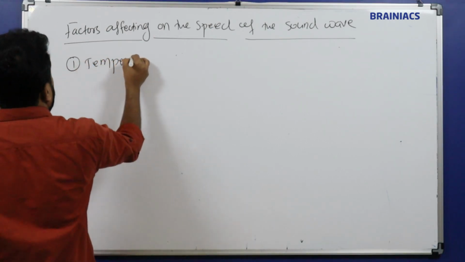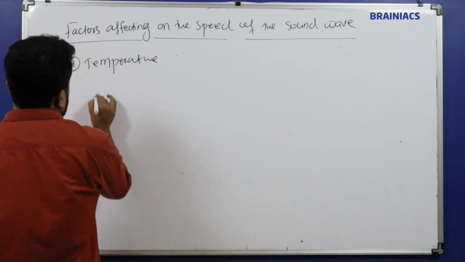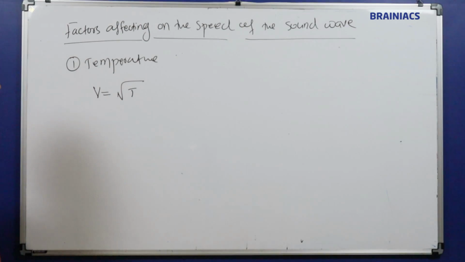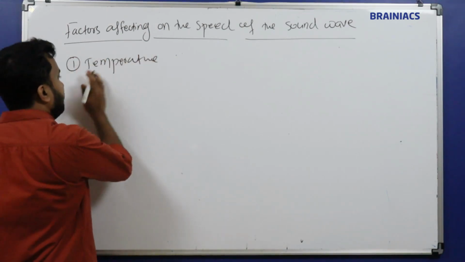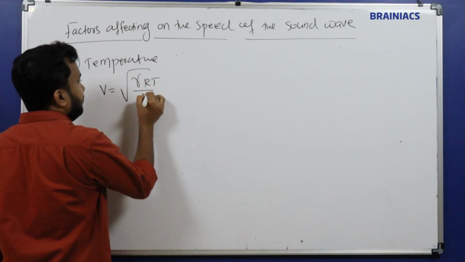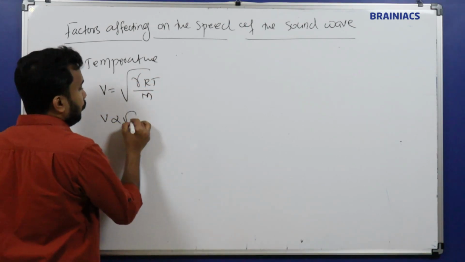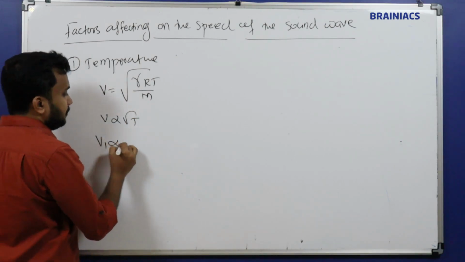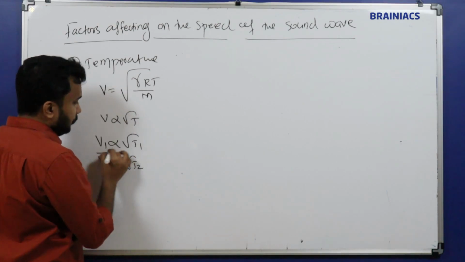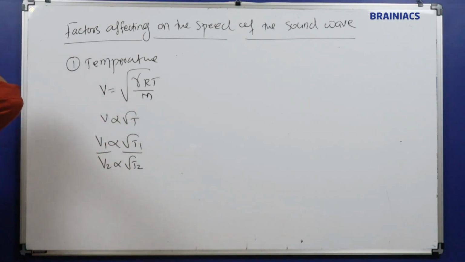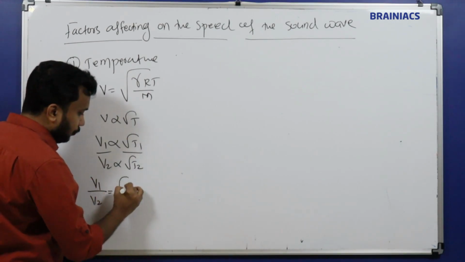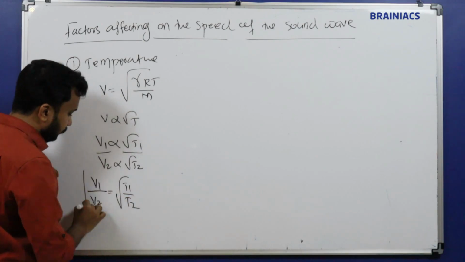How does the temperature depend on the speed or the velocity? V is proportional to root T. V is equal to root of gamma RT by M, I know, right? So velocity is proportional to root T. I will write V1 is proportional to root T1, V2 is proportional to root T2. Dividing both LHS and RHS, what will we get? V1 divided by V2 equals root of T1 divided by T2.